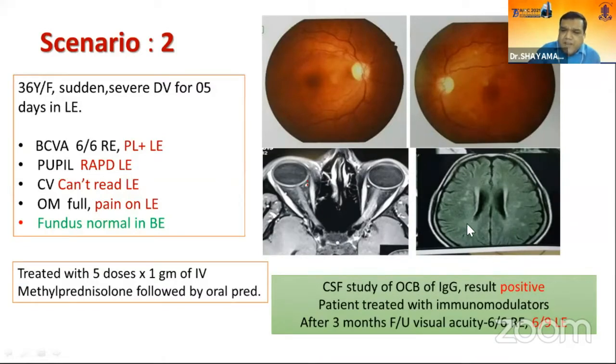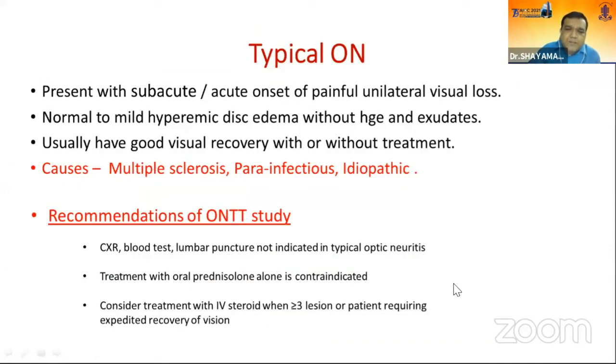Another patient has severe painful visual loss in the left eye, but the optic nerve head is normal. But in MRI, there are demyelinating lesions in the brain parenchyma. In the CSF study, the oligoclonal band of IgG is positive. So this optic neuritis is due to multiple sclerosis. The patient was treated with IV methylprednisolone and immunomodulator, and after 3 months of follow-up, visual acuity was nearly normal, 6/9 in the left eye. These two cases are examples of typical optic neuritis, with subacute or acute onset of painful unilateral visual loss, normal to mild hyperemic disc edema without hemorrhage and exudate, usually with good visual recovery with or without treatment.